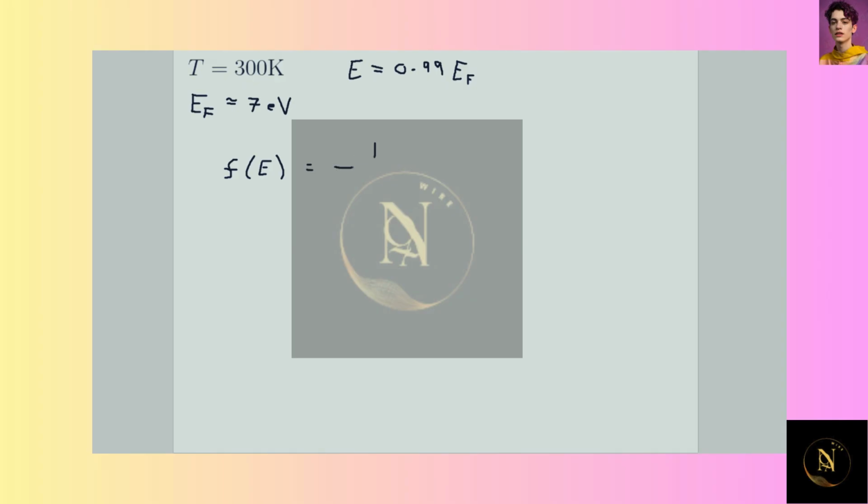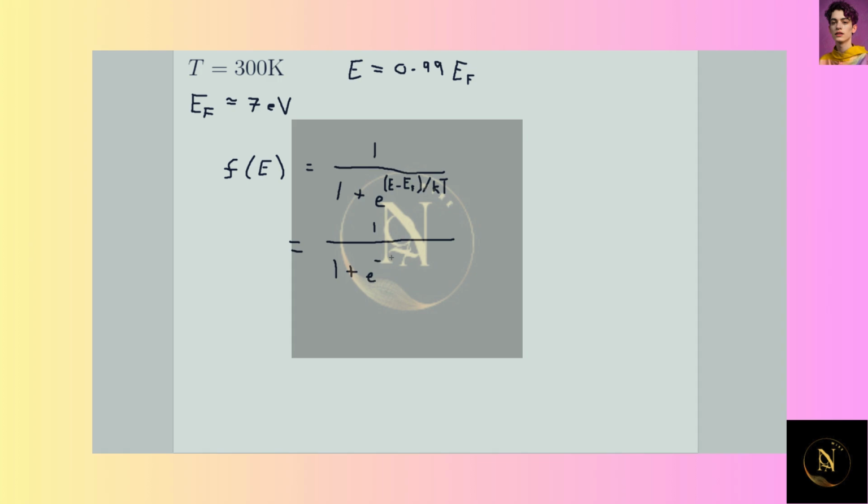1 over 1 plus the exponent of our energy minus the Fermi energy, and that is all over the Boltzmann constant K multiplied by the temperature T. And this function will simply tell us the probability of a state E being occupied at a given temperature T for a metal. So substituting in some values, we can find that this is going to be equal to 1 over 1 plus, and now E minus EF will be minus 0.01 EF.